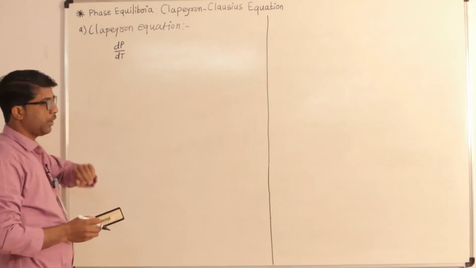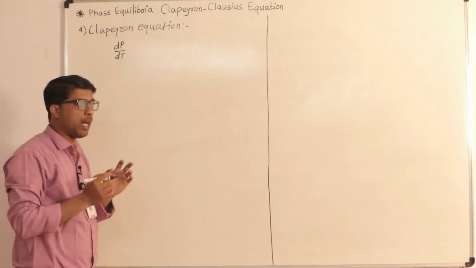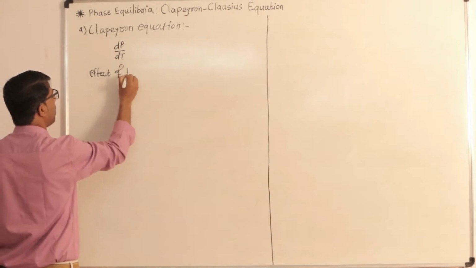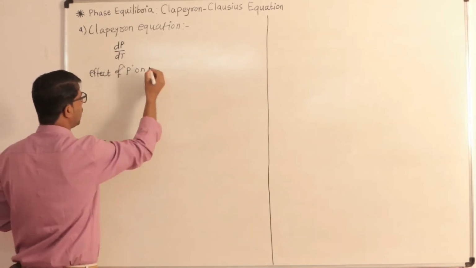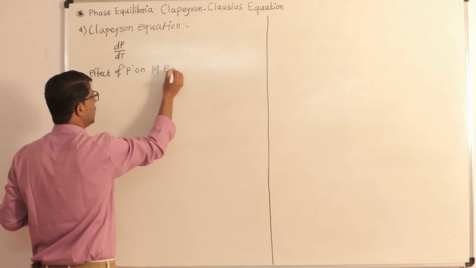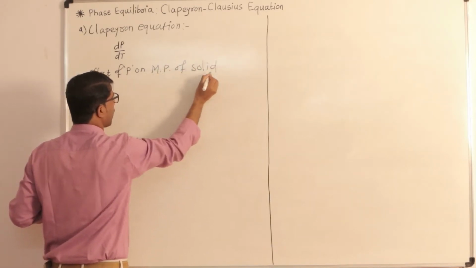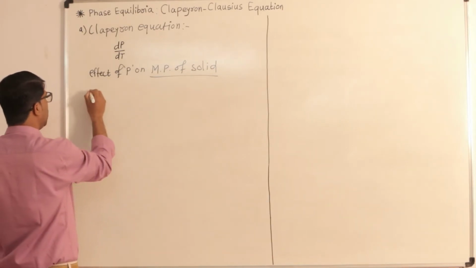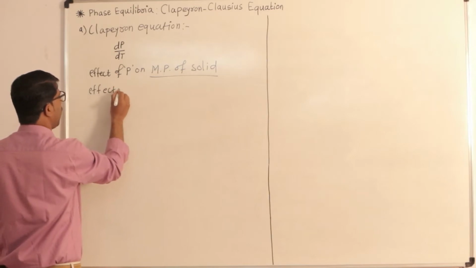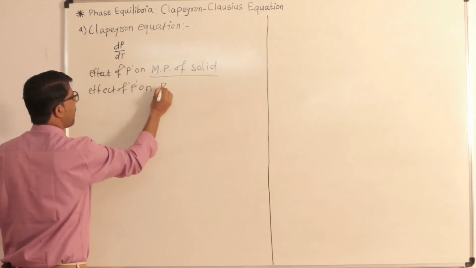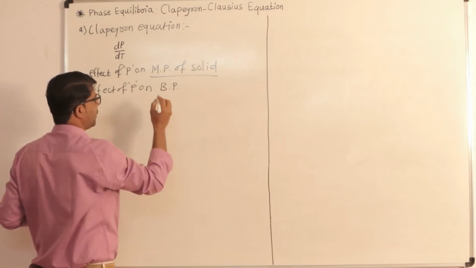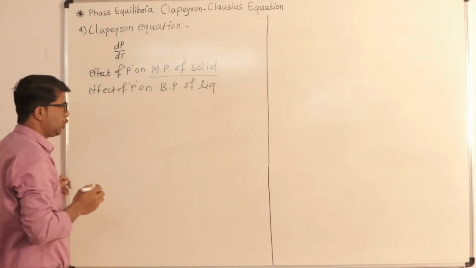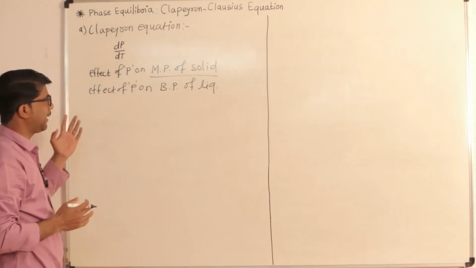This Clapeyron equation gives information about the effect of pressure on the melting point of a solid, which is a phenomenon related to change in state. It also gives the effect of pressure on another change of state, the boiling point of a liquid. These are the two pieces of information we get from the Clapeyron equation.